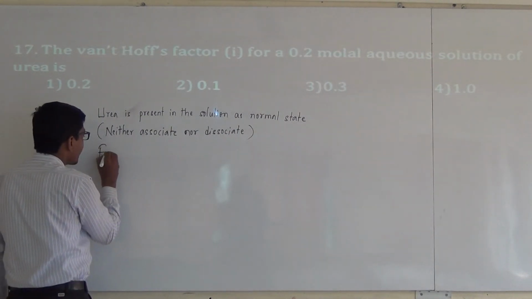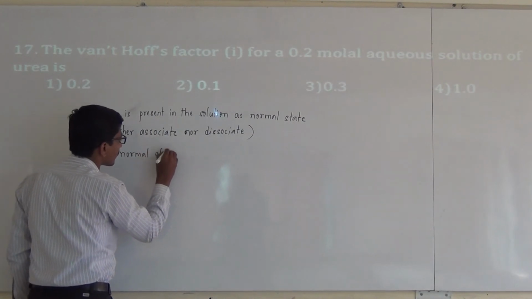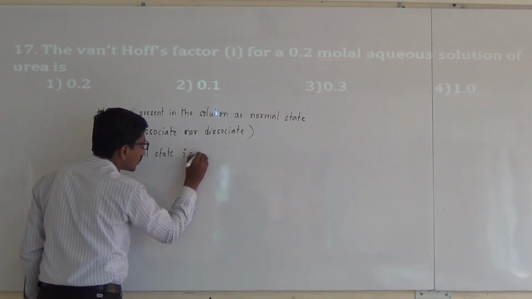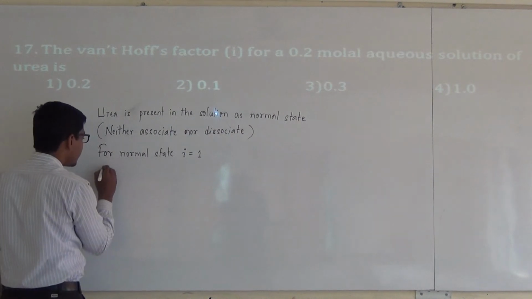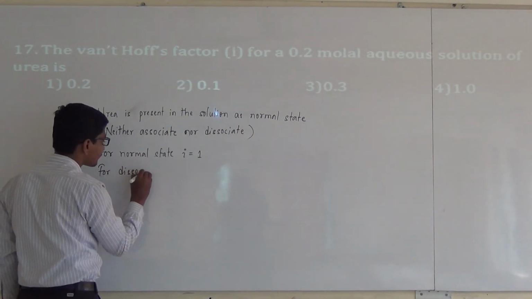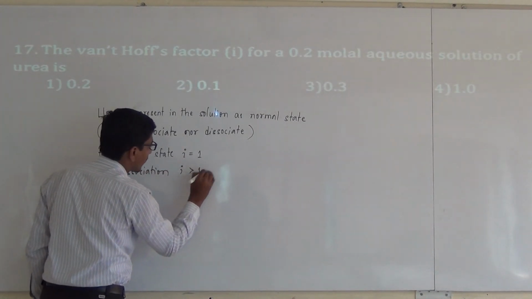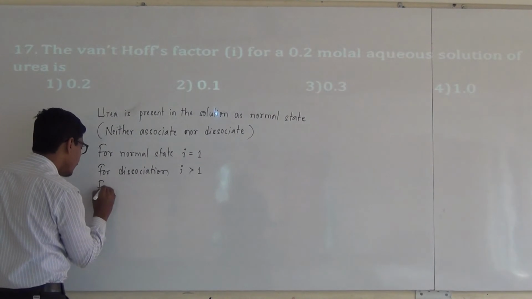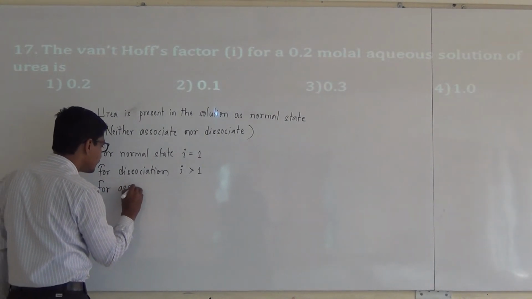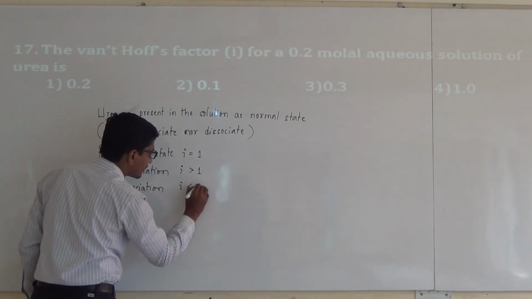For normal state, i is equal to 1, and for dissociation i is greater than 1, and for association i is less than 1.